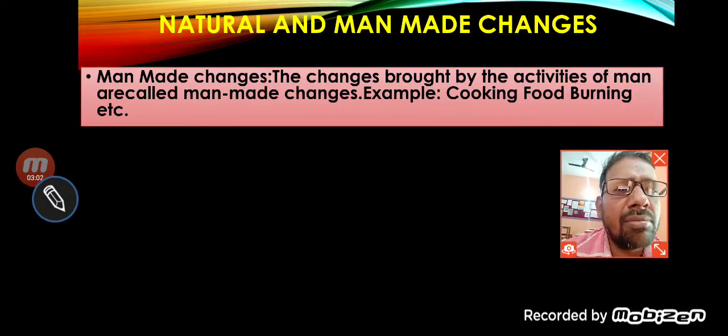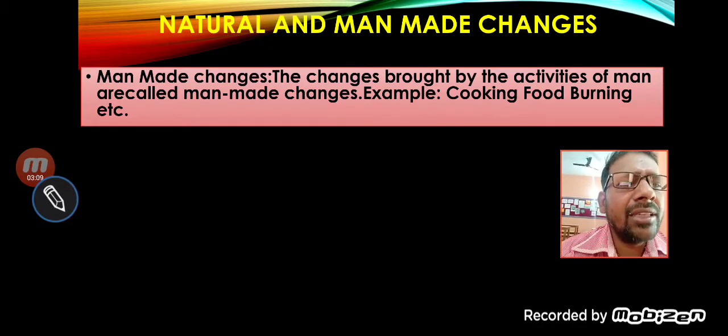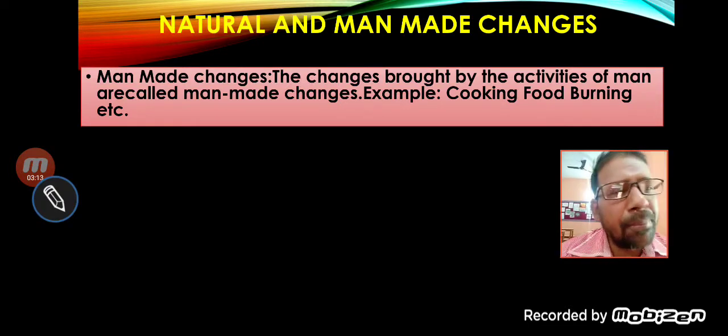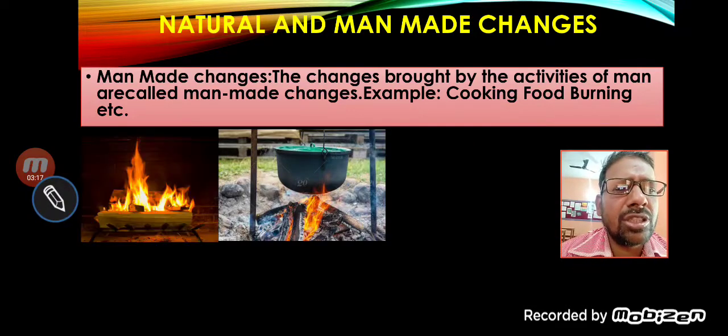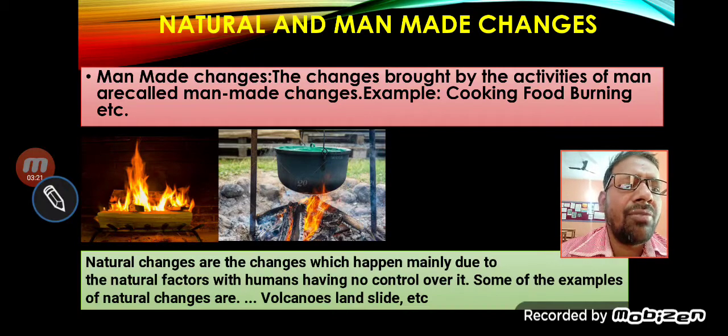So, what are man-made changes? The changes brought by the activity of man are called man-made changes. Example: cooking food, burning wood, paper. All these are examples of man-made changes. You can see in the image: burning of wood, cooking food. These are examples of man-made change.